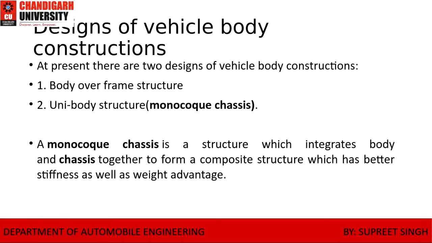So, design of the vehicle body and construction. At present, there is the body-over-frame structure and the unibody structure, that is, the monocoque chassis. Earlier, the body and frame were built separately, and then the chassis was applied. But mostly now the unibody structure, the monocoque chassis, is used, which integrates the body and chassis together to form a composite structure with better stiffness as well as weight advantage.